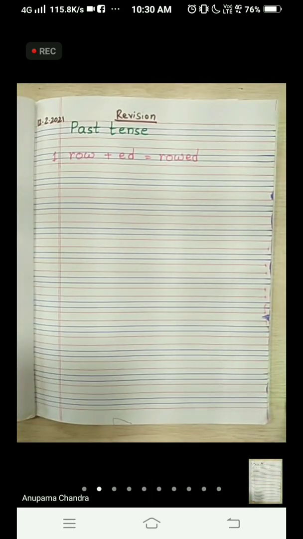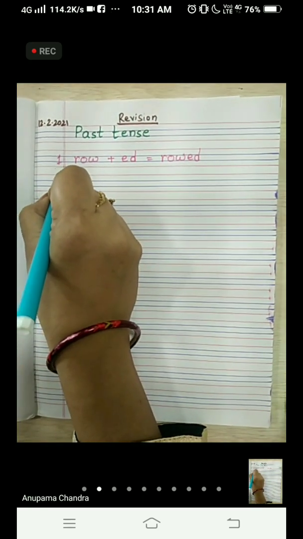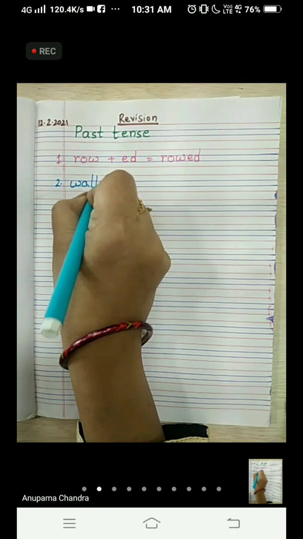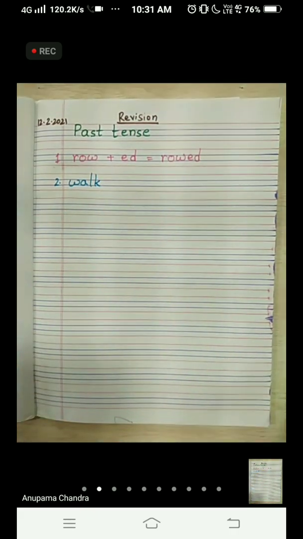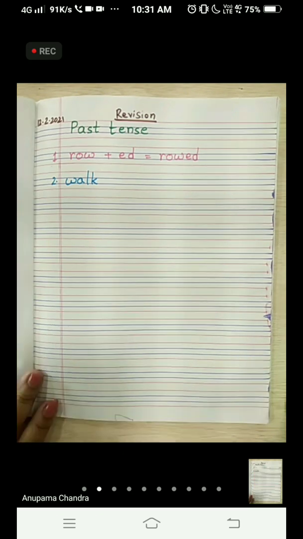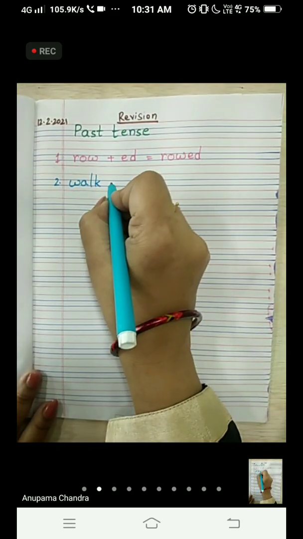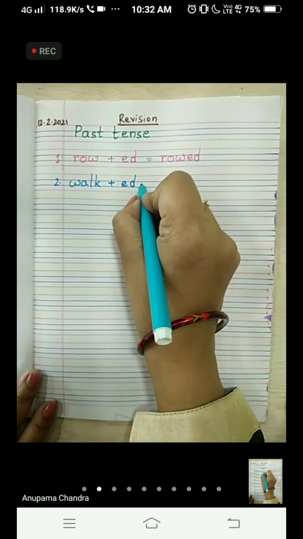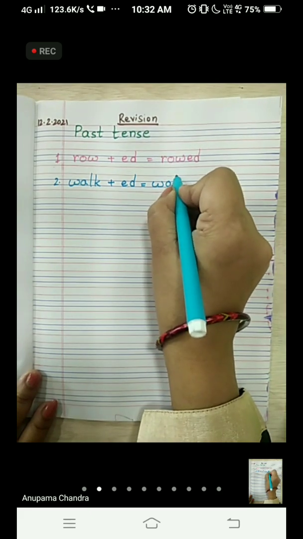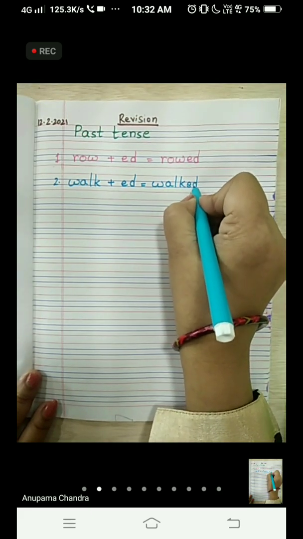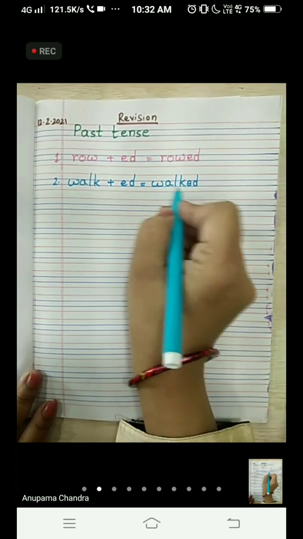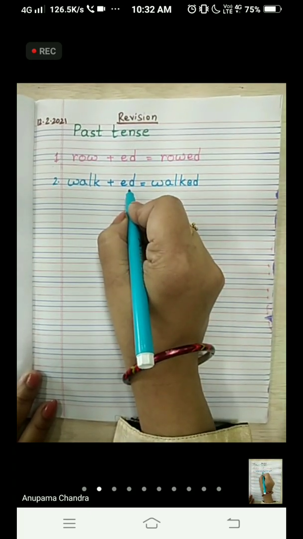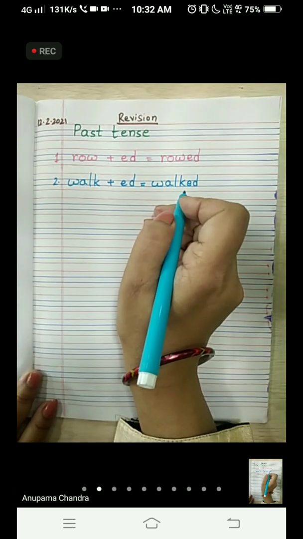Okay. Let's take another word. Walk. WALK, walk. To make the past tense, we will add ed to the word and it becomes WALKED, walked. Walk, walked. We have added ed at the end to make the past tense form of the word.